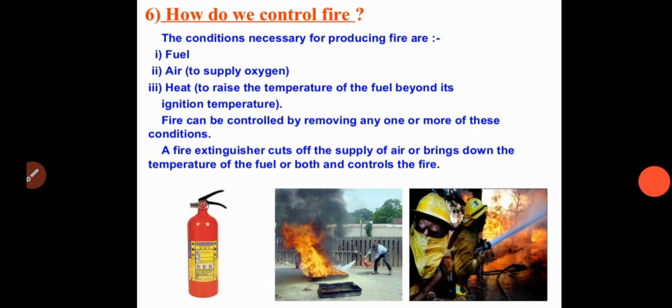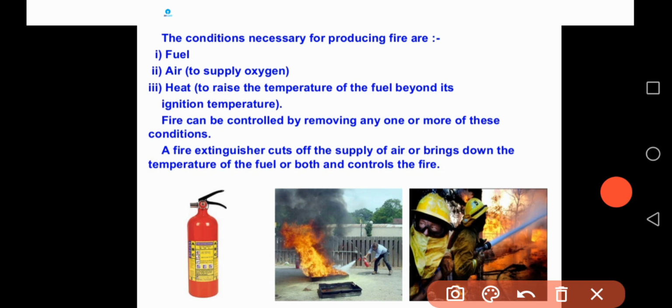Next, coming to how do we control fire. That is very, very important. I just told you about the conditions necessary for producing fire or combustion. The first condition is fuel. Next, air or the supply of oxygen. Then heat, or ignition temperature.